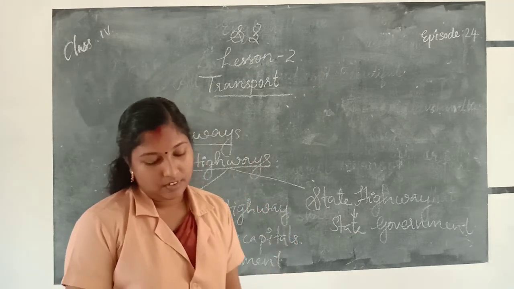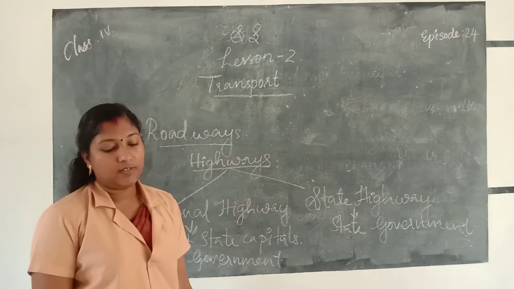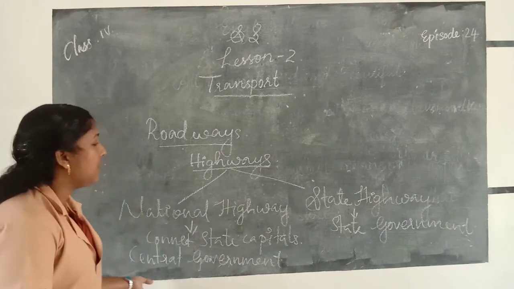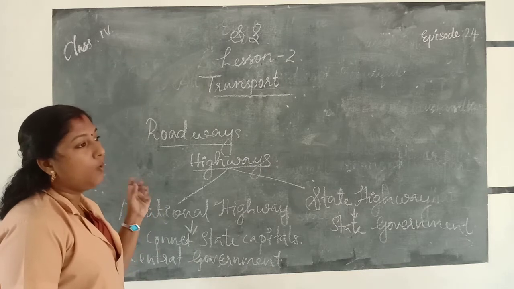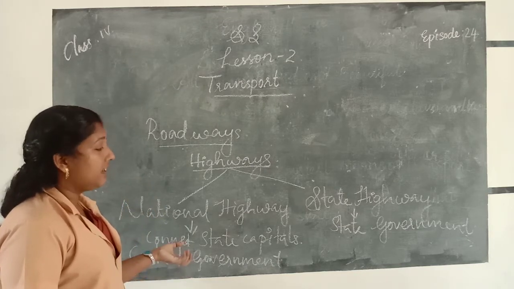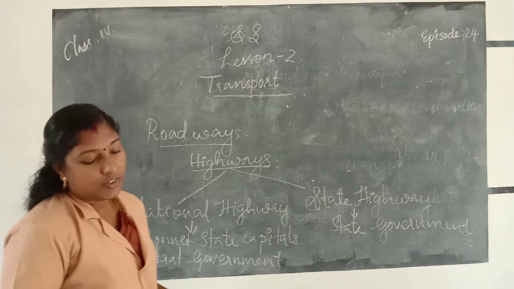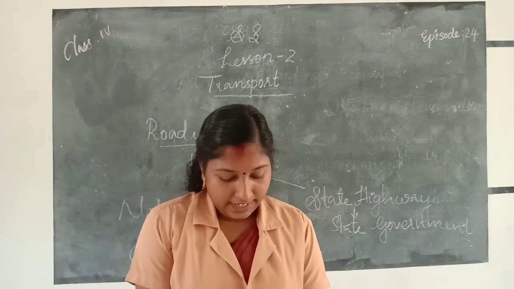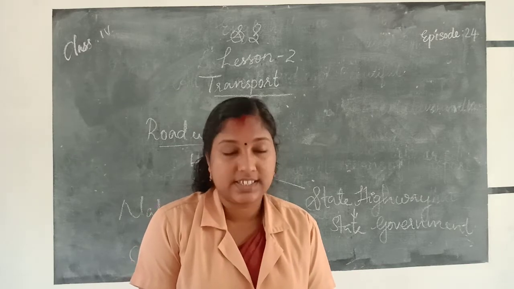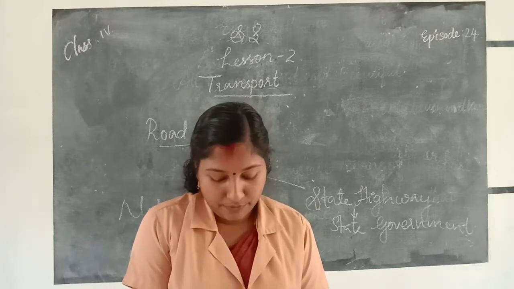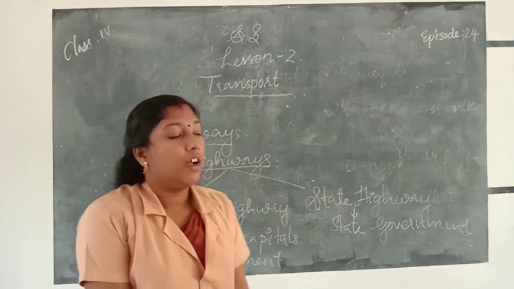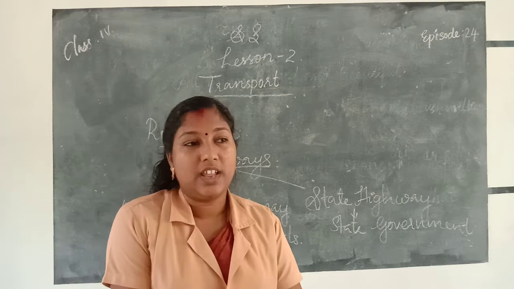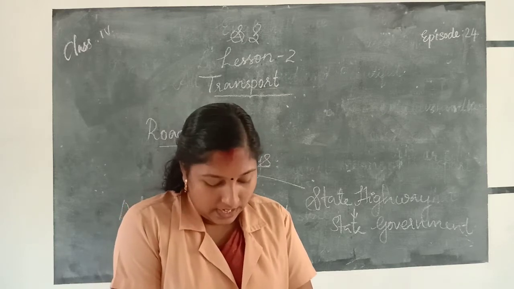All the highways are given a specific number. For example, NH44. NH44 means National Highway number 44. That is from Srinagar to Kanyakumari, which is the longest national highway in India.